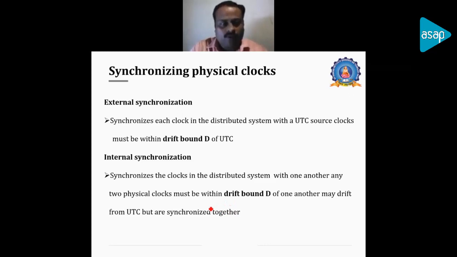In both external and internal synchronization, we have a drift bound D. This value defines whether we are updating the value or not, and whether the value is correct or not. So internal synchronization within the nodes takes the time from the internal nodes and updates itself among them. That is called internal. And if we go for external, from an external source like UTC or an atomic clock, we take the time and update the nodes in the distributed system.